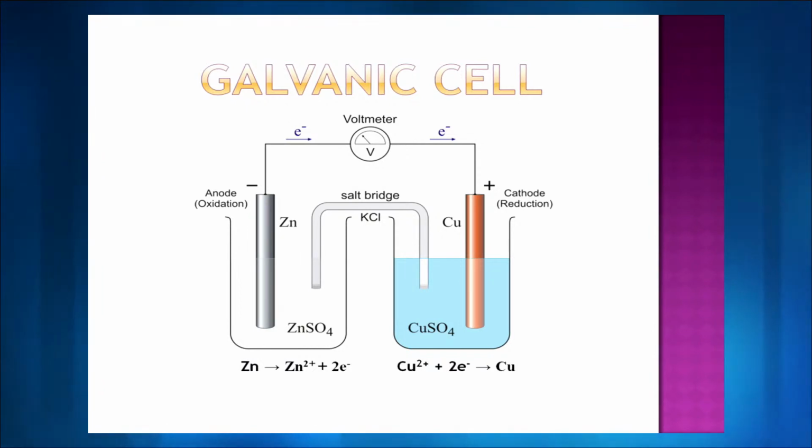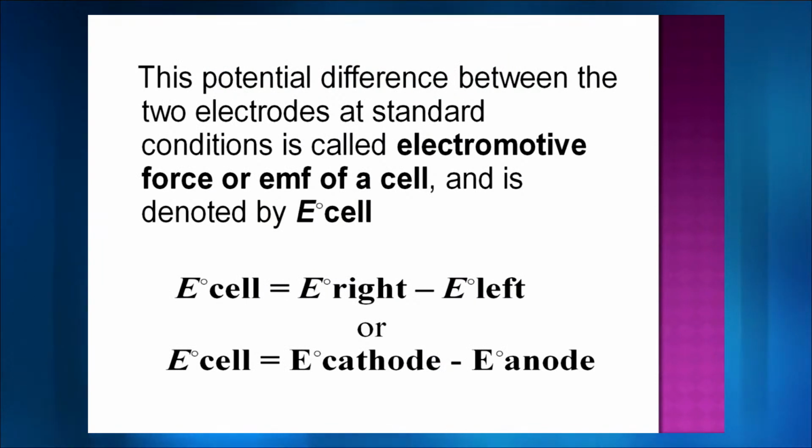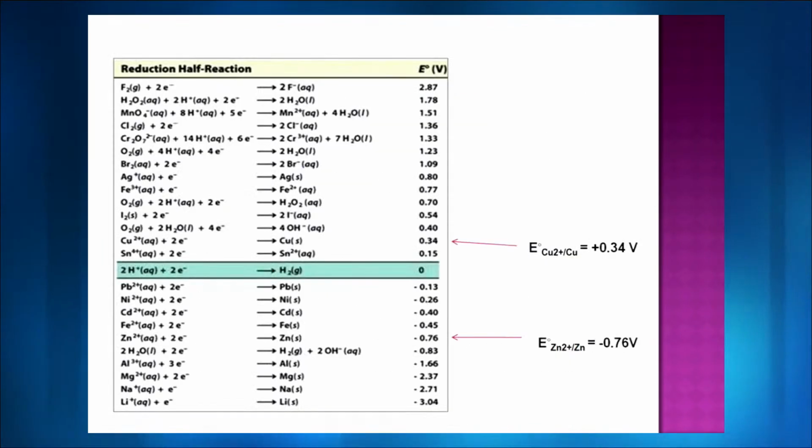I will give you a trick to remember this also, the containers, why are we calling them anode, what is happening at anode, what is happening at cathode, I will give you a trick for that also. But so far this is the galvanic cell and this is how we calculate the E0 cell. Probably this table is very familiar to all of you and you all have seen it in your textbooks, and this is a very simple picture where you are talking about the reduction half reactions.